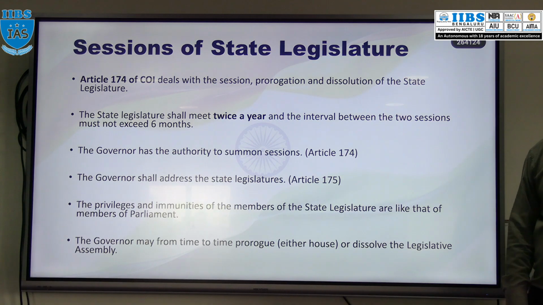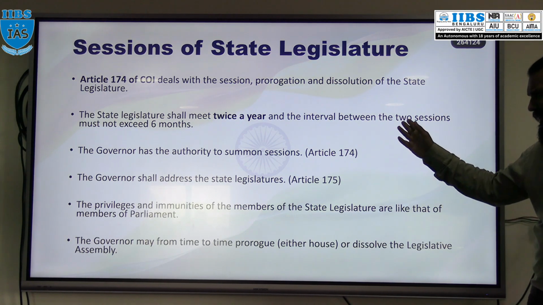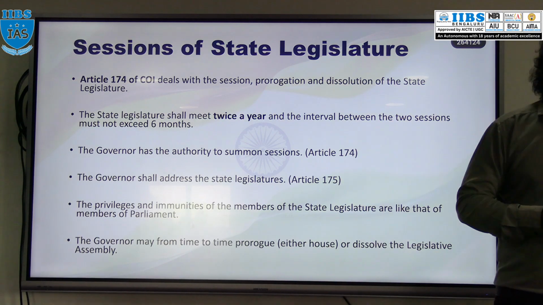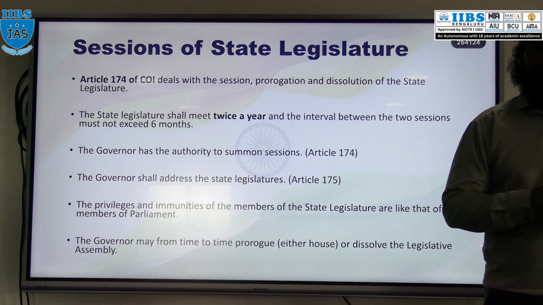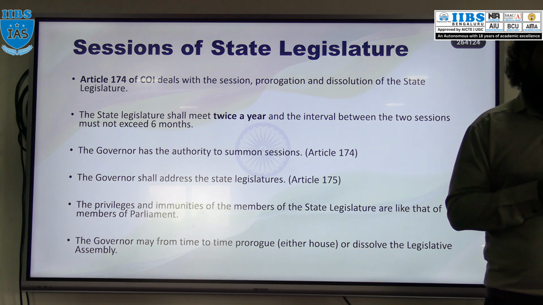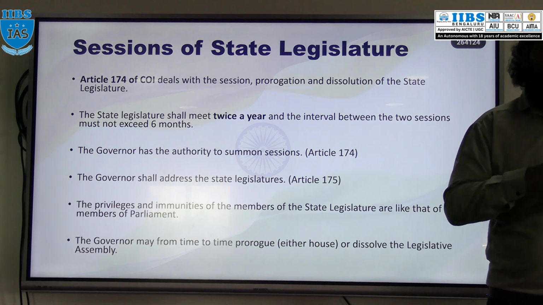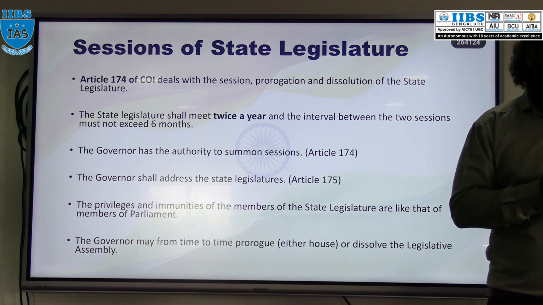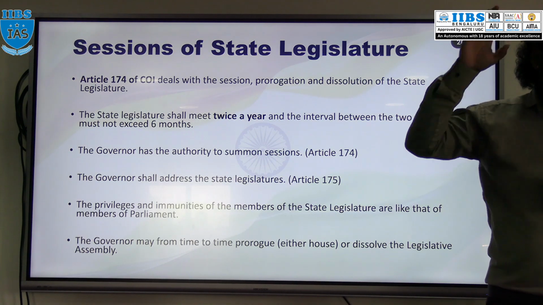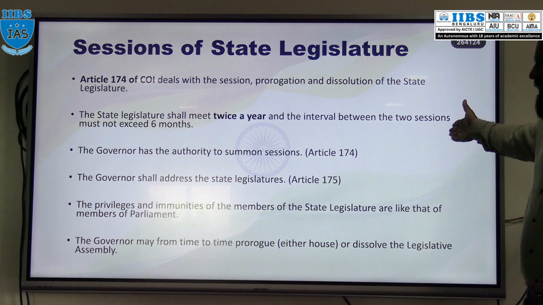And regarding the summoning authority, who can summon the members of the state assembly? Governor. The governor can summon. Even the governor will address the state assembly at the beginning of the year, the new year, that means the budget session, plus whenever a new government forms. Same like the president, here also the governor has that power.